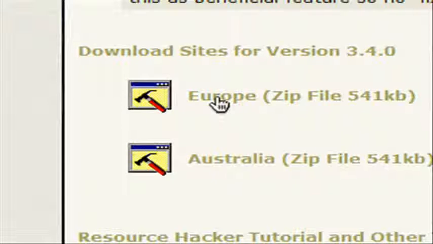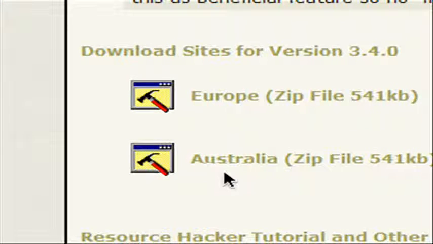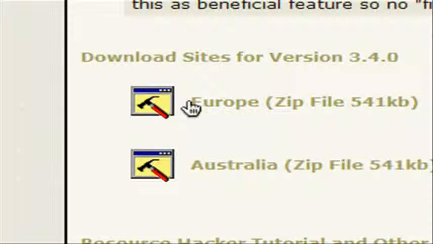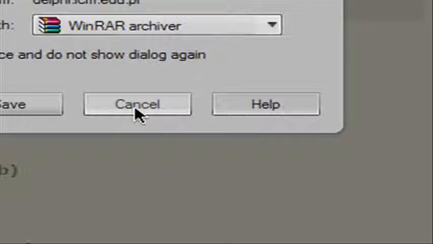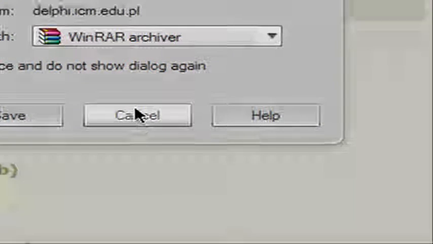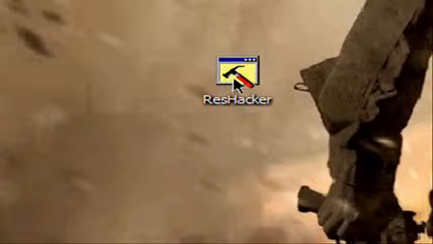And scroll down. You're gonna go to where it says download sites for version 3.40. They don't have a US version, so click the European version. Alright, so when you click on it, it should come up like that. You're gonna save it to your desktop, and then it should come up like this.